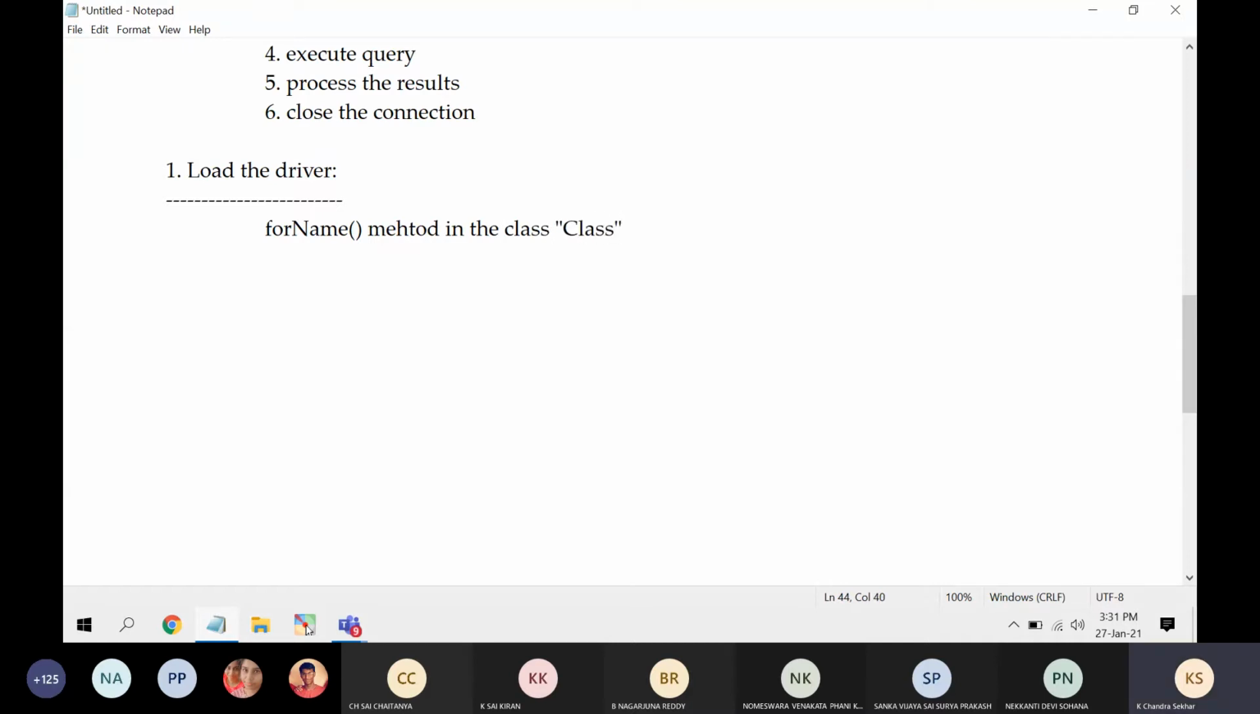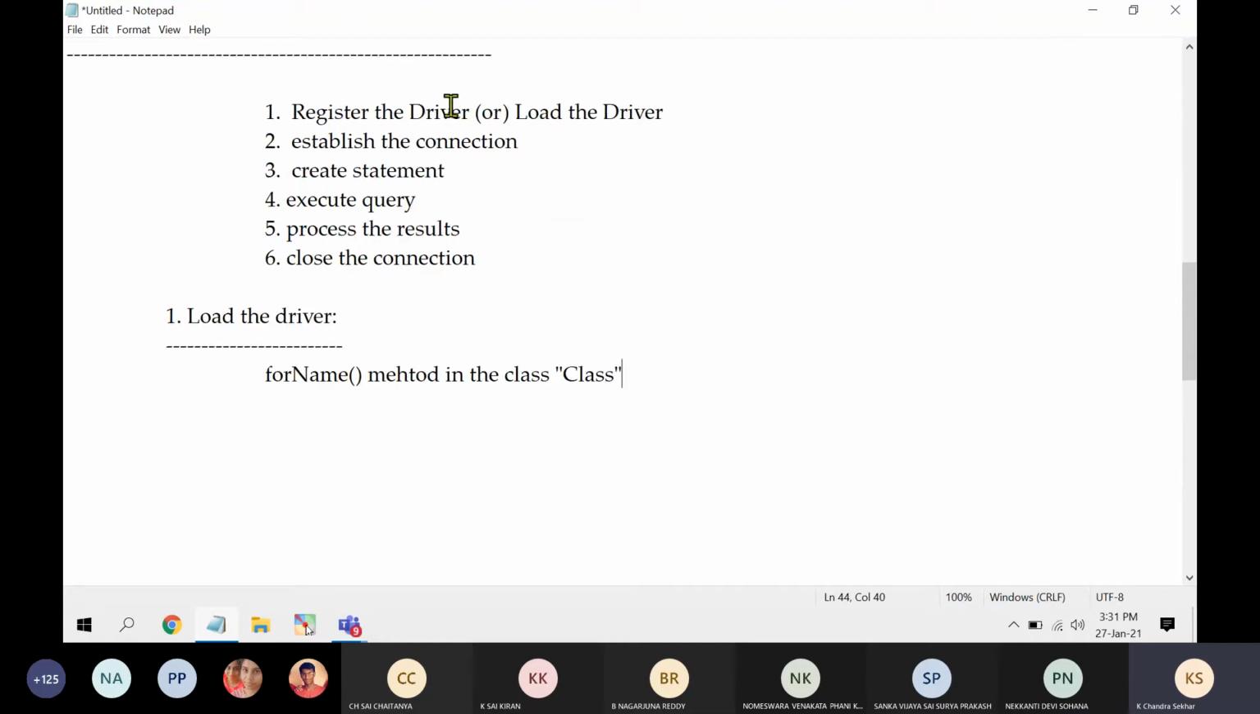So in Java there is one class named Class. Never confuse this. Class itself is a class, and under that class we have a method called forName. With the help of this forName method, we are going to load the driver. Our objective is to understand loading the driver, and we do it with the help of this method. What type of method is it? It is a static method.